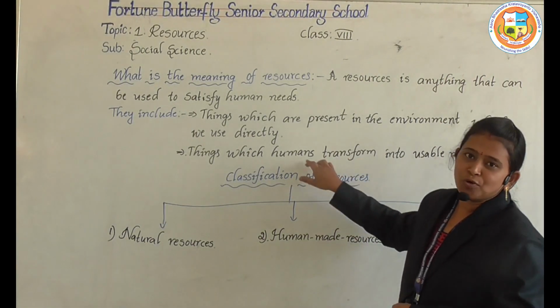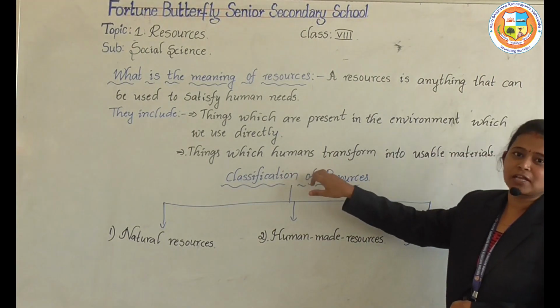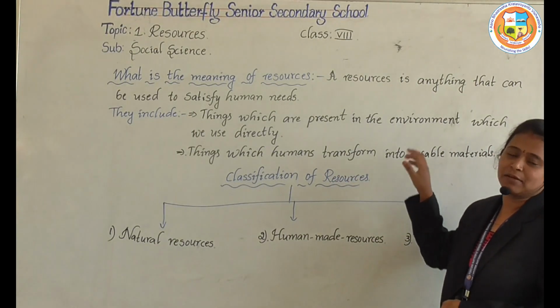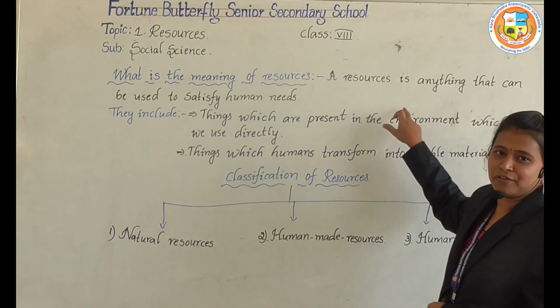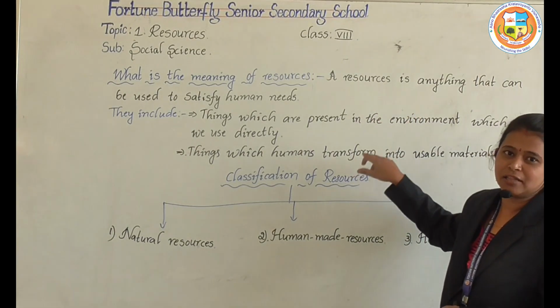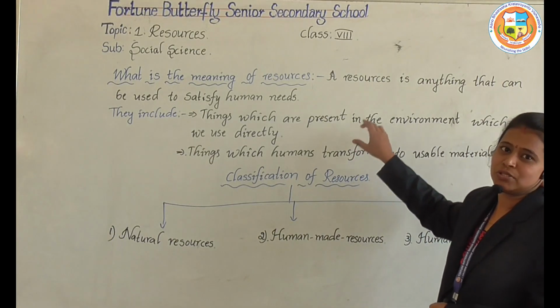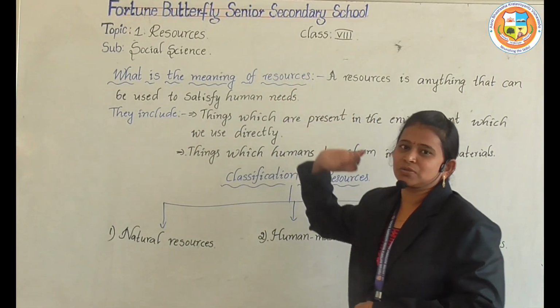So here the human has to transform the resources into materials. But here we get that directly from the environment. But here the human has to transform the materials for use. So this is the meaning of resources.